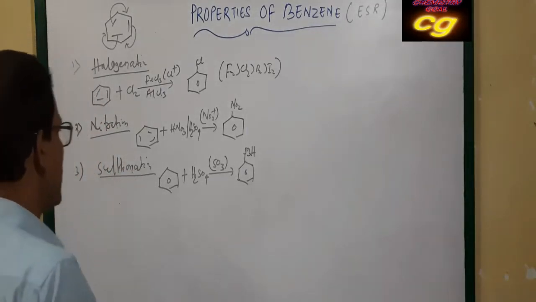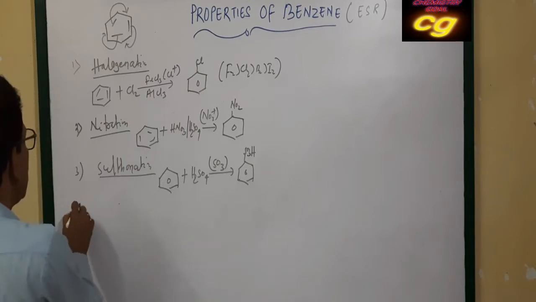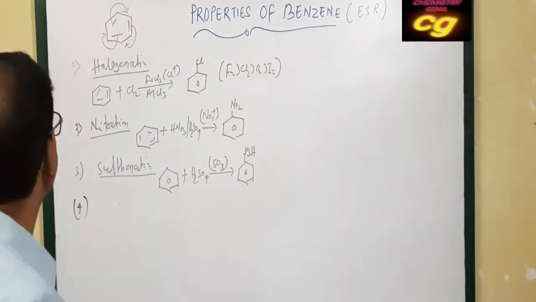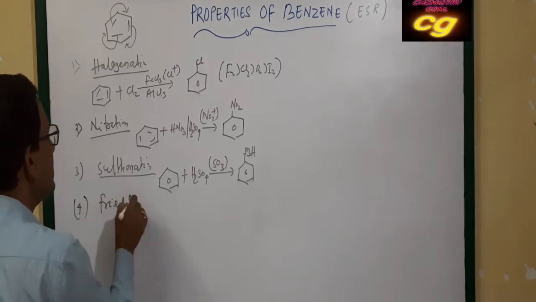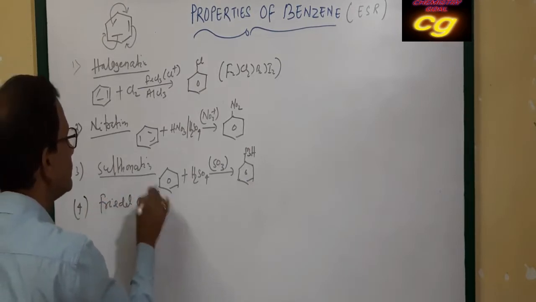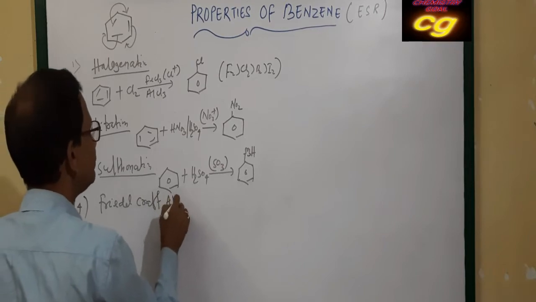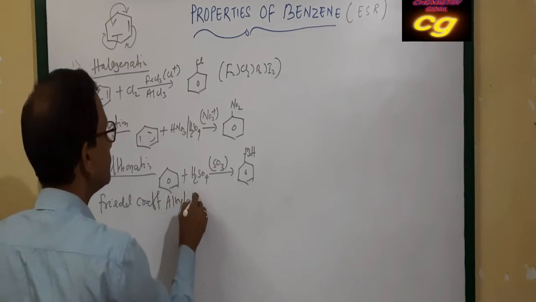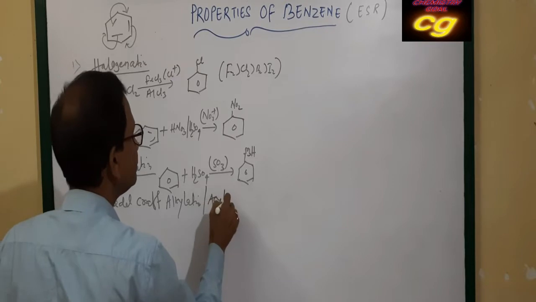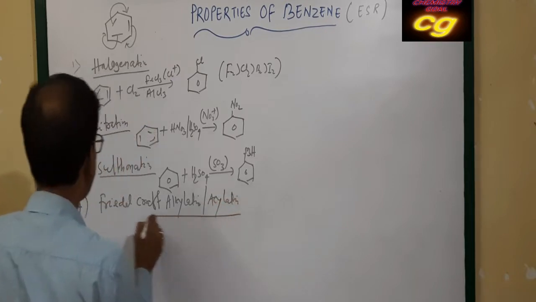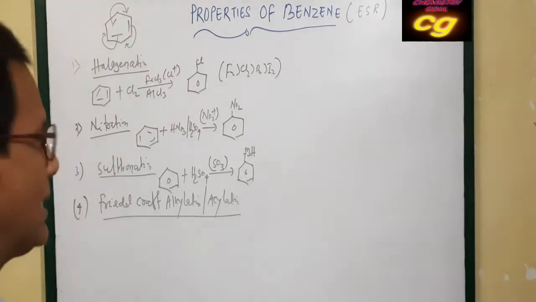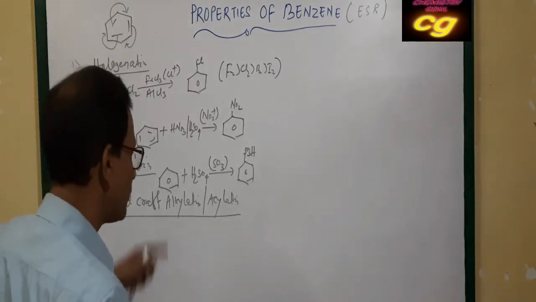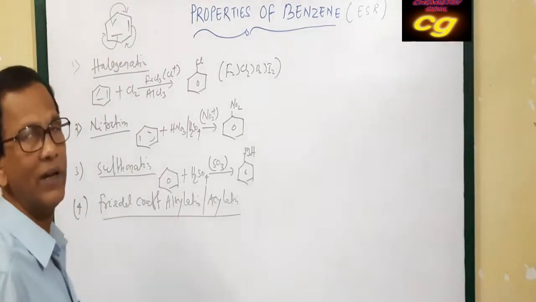Then after nitration and sulfonation, another very important electrophilic substitution reaction is Friedel-Crafts alkylation or acylation. This is also very important. Here there is substitution of an alkyl group or acyl group.